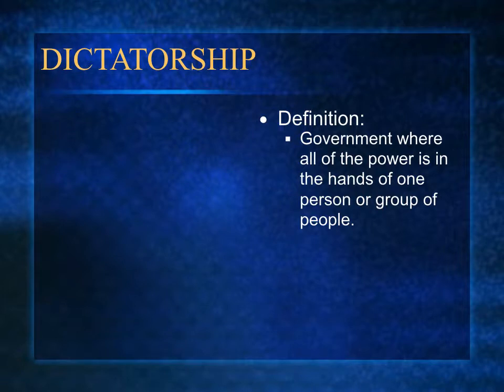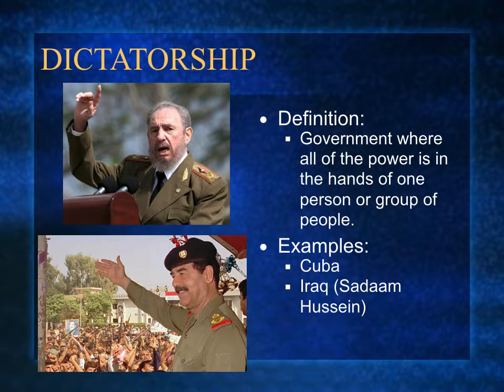A dictatorship is a type of autocracy. However, in a dictatorship, all of the power is in the hands of either one person or a small group of people. Typically, the small group is related to the main leader as they are individuals the leader trusts and they do what the leader wants. Examples of a dictatorship are Cuba under the leadership of Fidel Castro and Iraq under the leadership of Saddam Hussein.